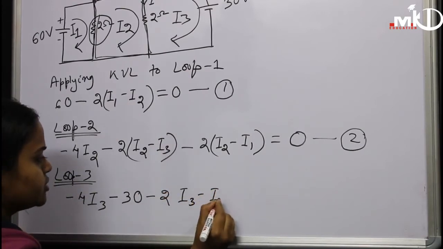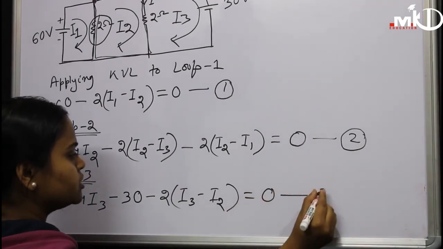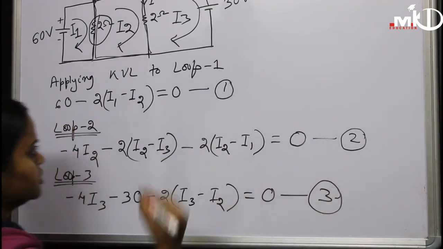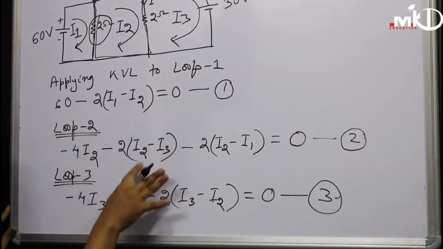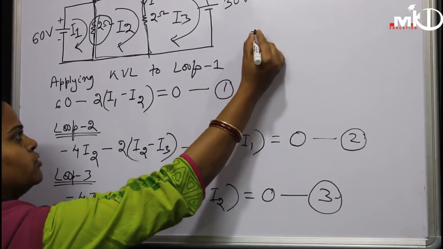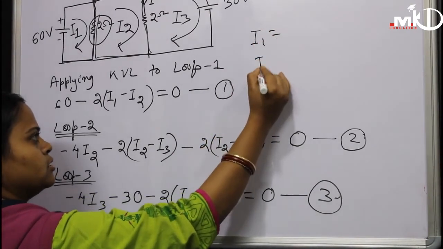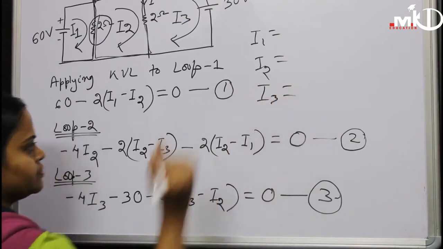I3 minus I2 is equal to 0. This is equation number 3. We are having 3 equations here and 3 unknowns I1, I2 and I3. So we can solve these 3 equations and we can find out the values of I1, I2 and I3.